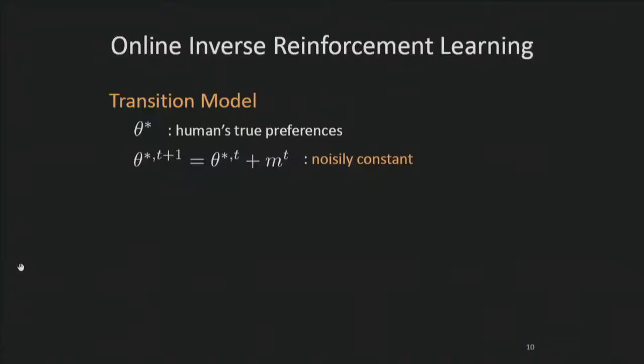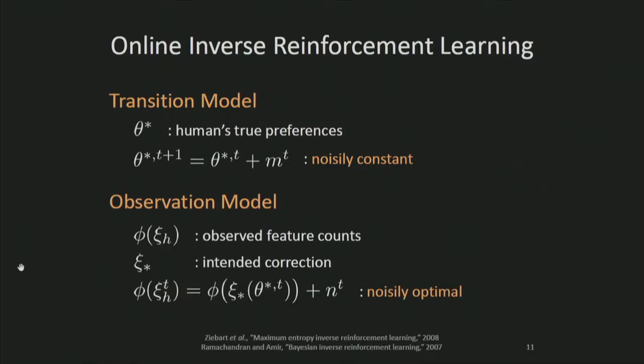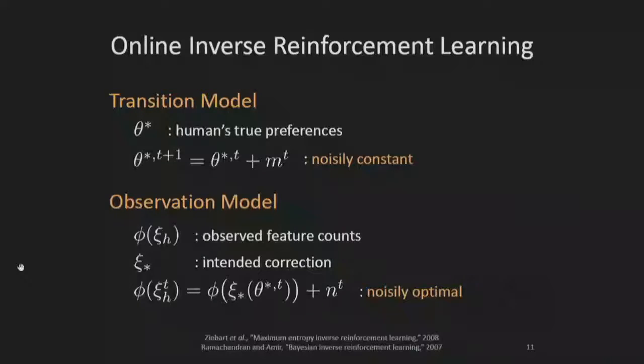During online inverse reinforcement learning, we model the human as having noisily constant preferences, theta star. These preferences form the hidden state, which the robot wants to learn. In order to learn about theta star, the robot observes the feature counts along the human's corrected trajectory, xi-h. Because human corrections aren't perfect, these observed feature counts aren't exactly what the human intended. Instead, they are noisily optimal with respect to the human's current preferences.